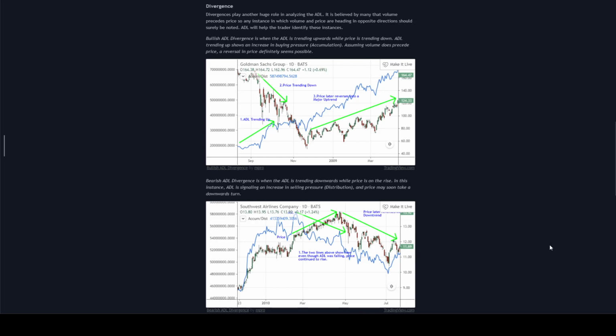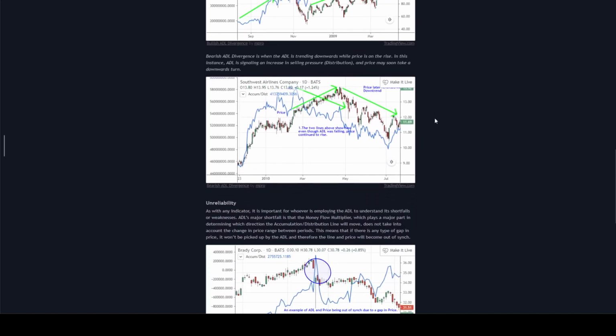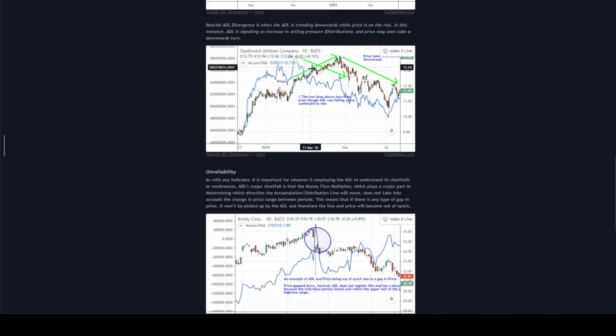Now, if we look at these two graphs, as we can see in the first graph, the current market was moving downwards, while the ADL was moving upwards, which is indicating a divergence. And as you can see, soon afterwards, the market turned and started going upwards. If you look at the bearish, the ADL was going down while the market went up. And not long afterwards, the market turned and went bearish as well.